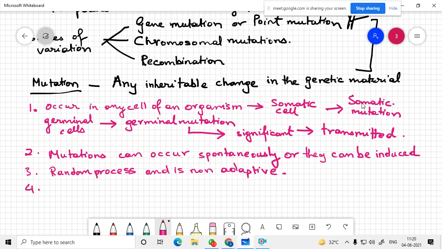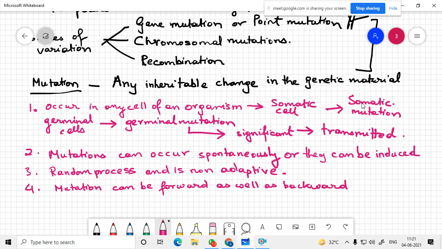The fourth is mutation can be forward as well as backward.